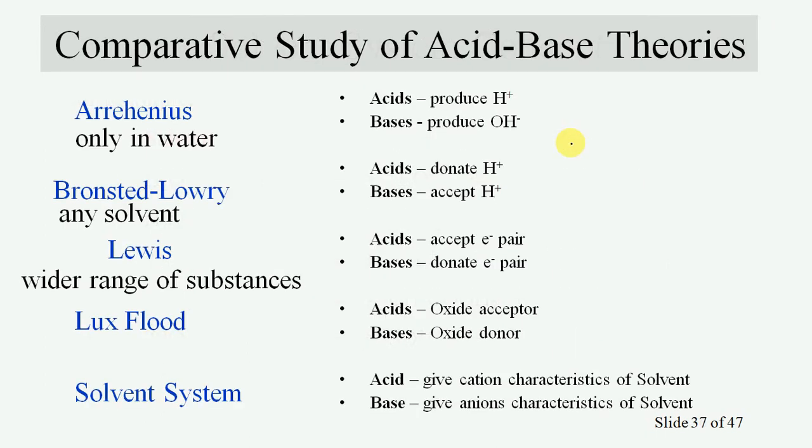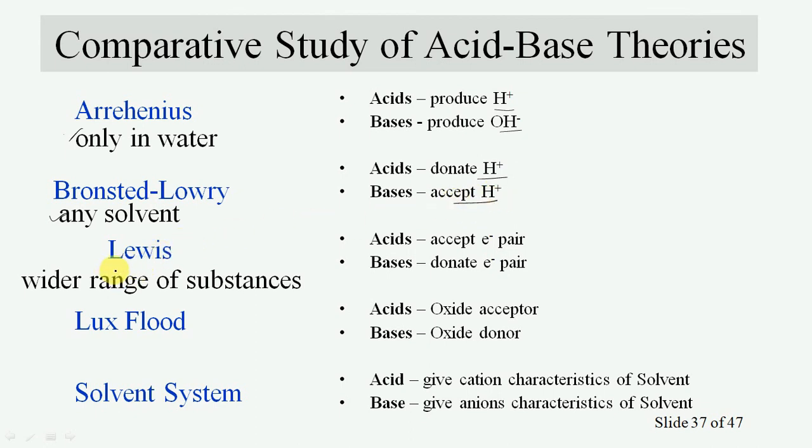In the last, let us see the comparative study of acid and base theories. According to the Arrhenius concept, which takes place only in water, acid produces H plus ion, base produces OH minus ion. Bronsted-Lowry concept, in any solvent: acid donates H plus ion, base accepts H plus ion.